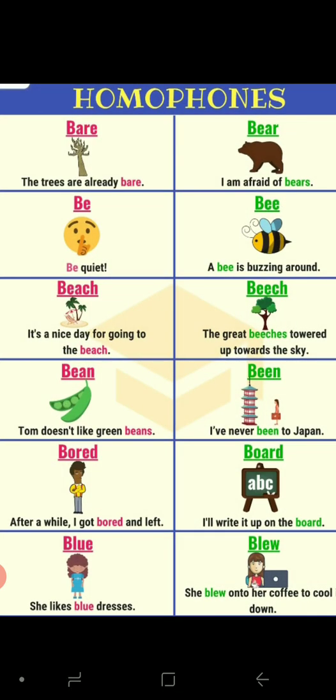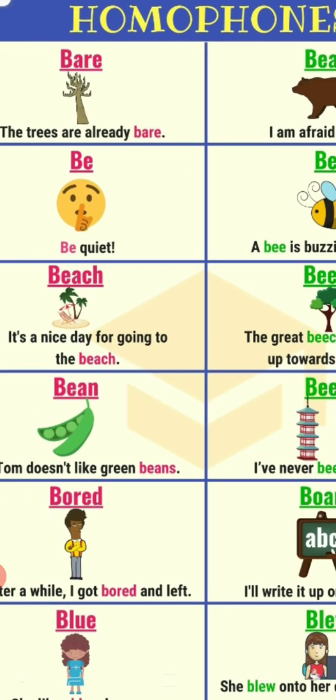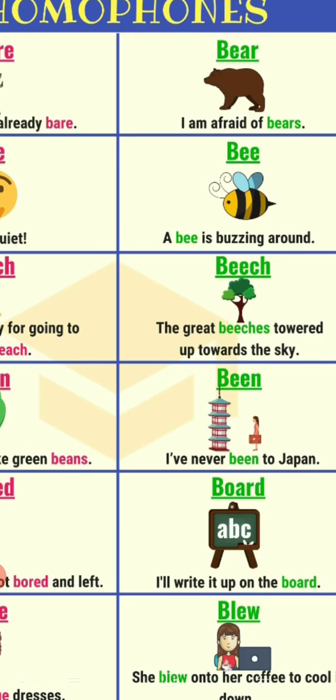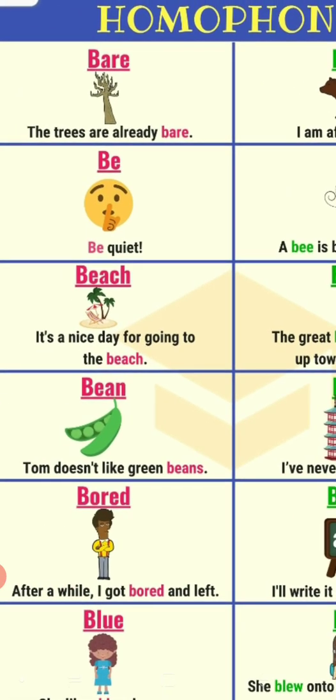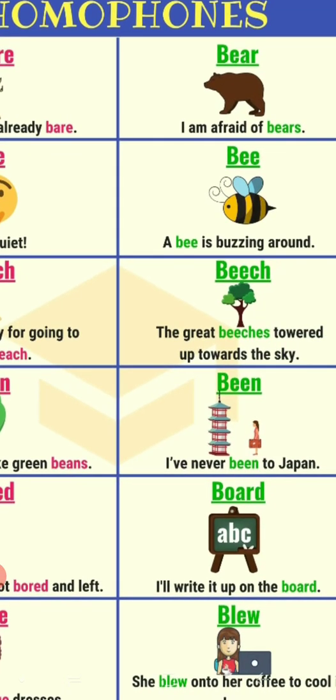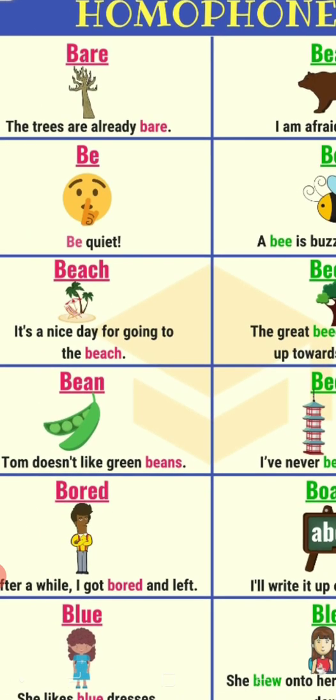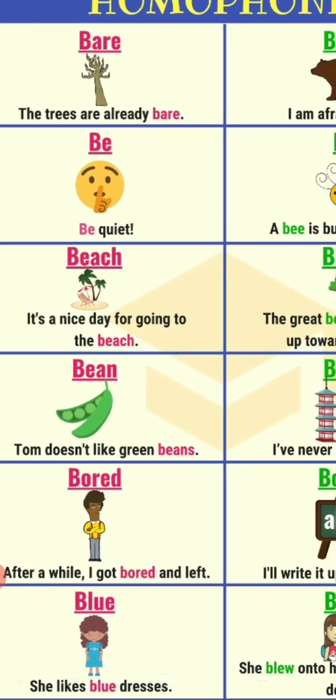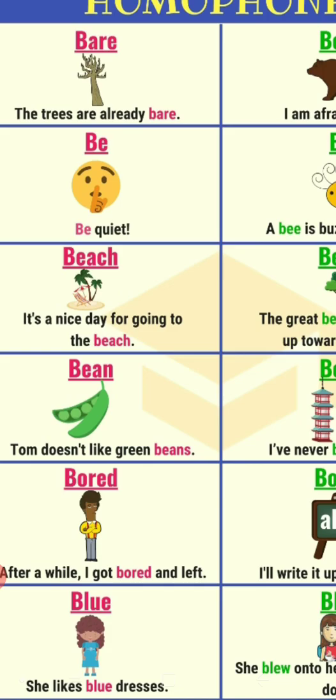More examples are given here for homophones. Bear: trees are already bare, and bear, an animal. I am afraid of bears. Likewise, bee: be quiet. A bee is buzzing around. Next, beach. It's a nice day for going to the beach. The great beeches towered up towards the sky. First beach, it is the seashore. Second beach, it is a tree. Likewise, bean. Tom doesn't like green beans.